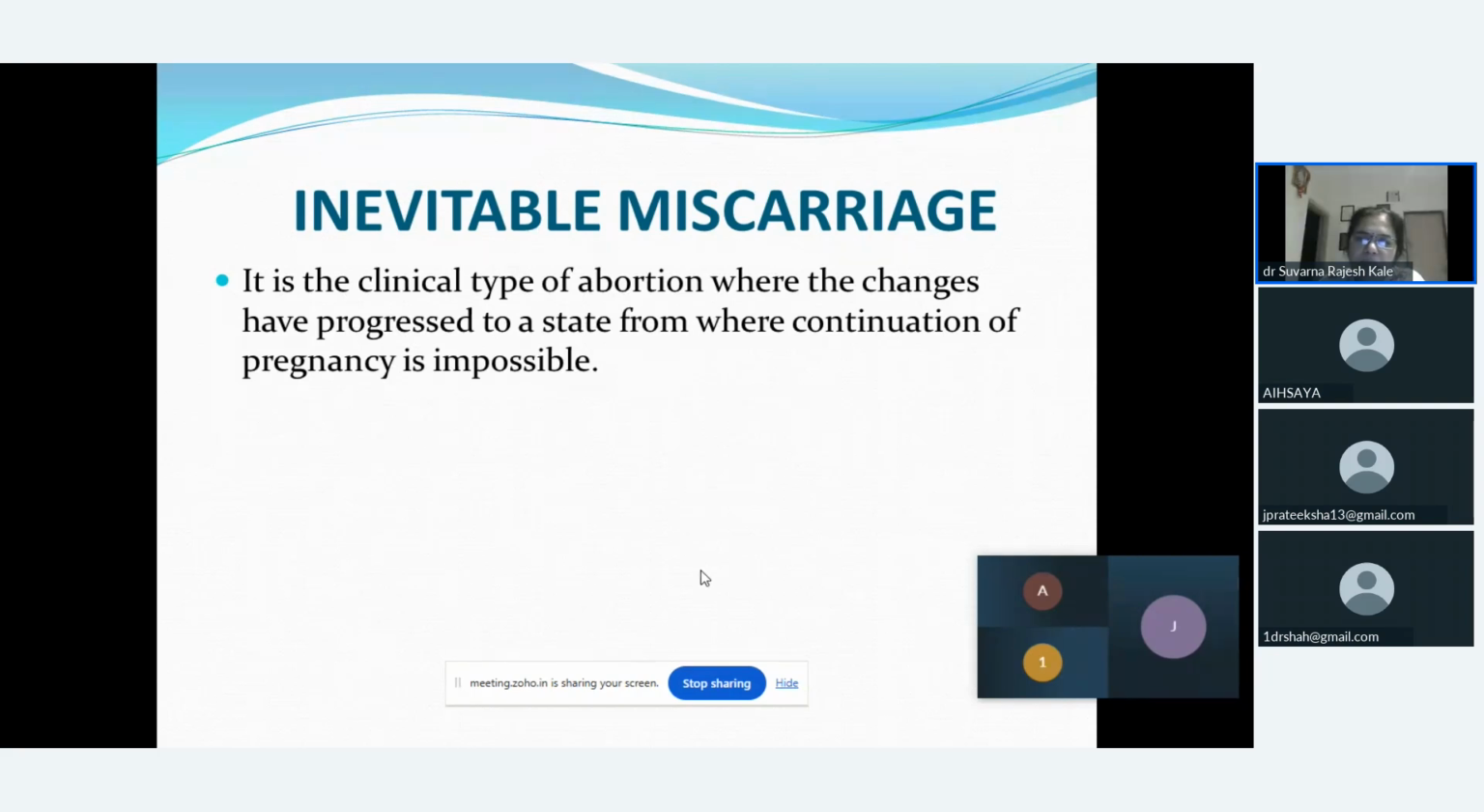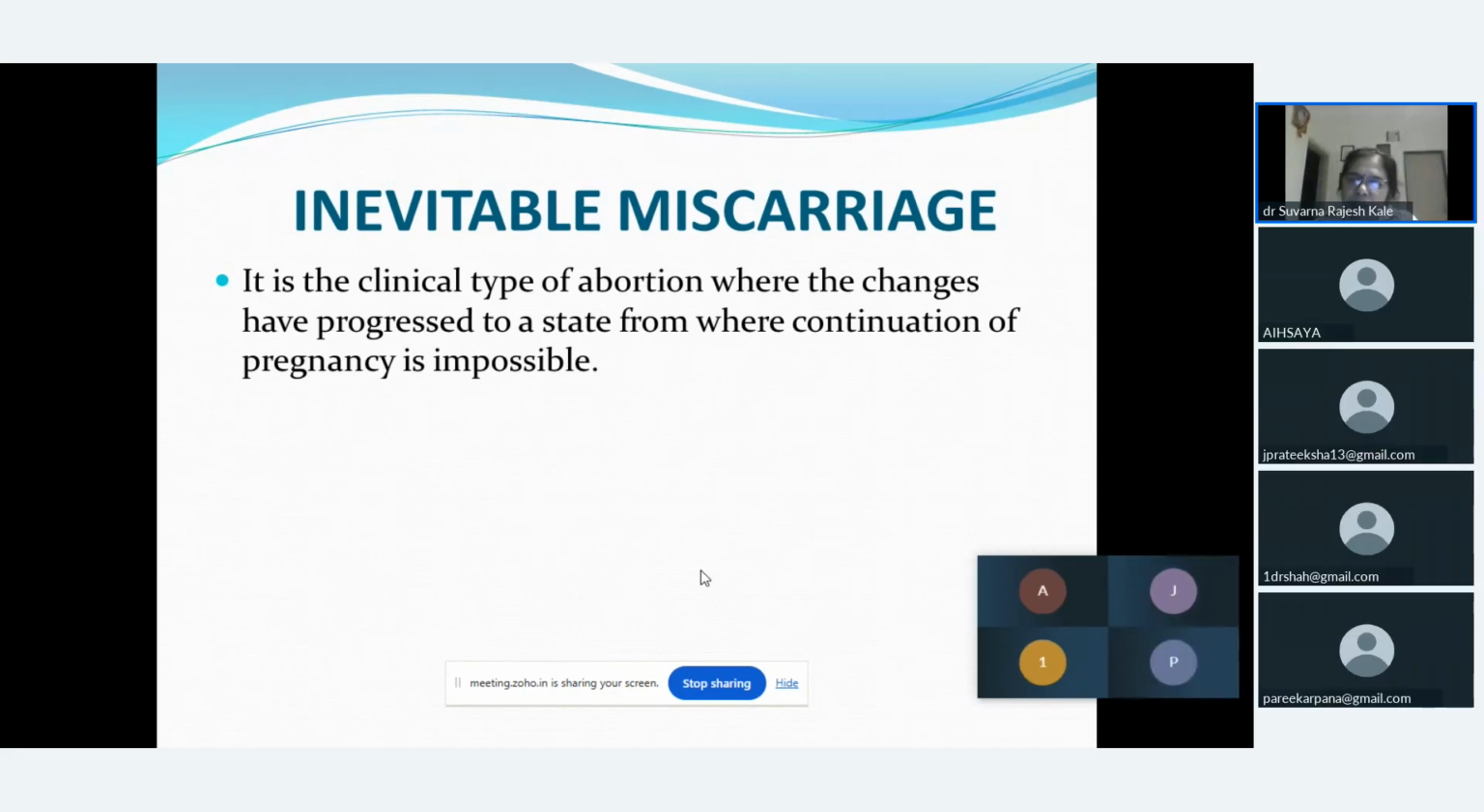Next type of abortion is the inevitable abortion, where we can say the continuation of pregnancy is impossible. Why do we say it is impossible? Because the process of separation, which has begun in the case of threatened abortion, has continued, and the full gestational sac has been separated from the uterine wall. So here, as it has been separated, it cannot be reverted back or get stuck again to the uterine wall. So here we can say the continuation of the pregnancy is impossible.